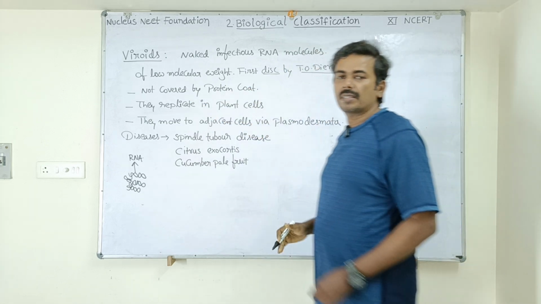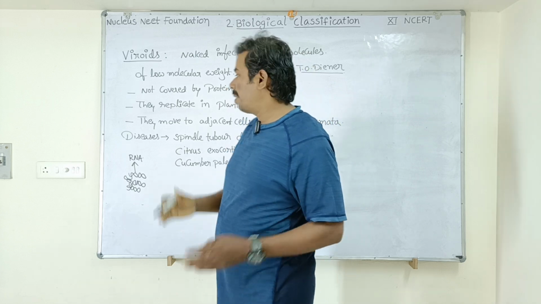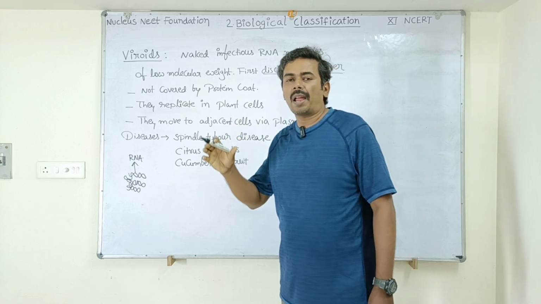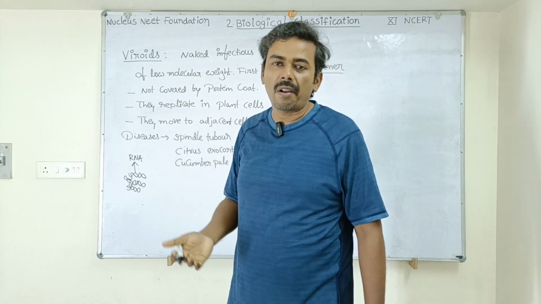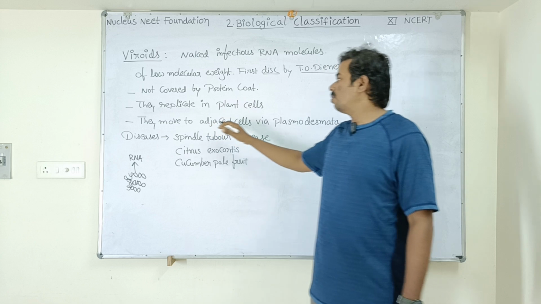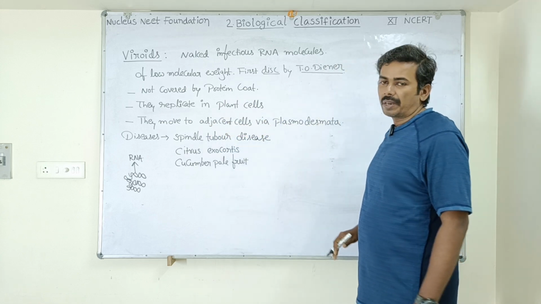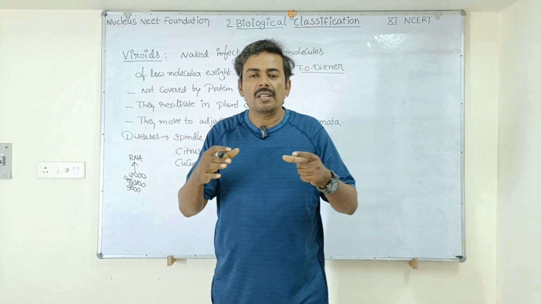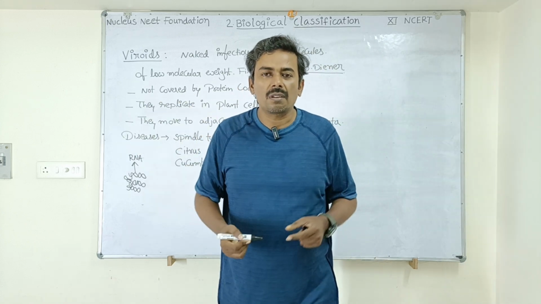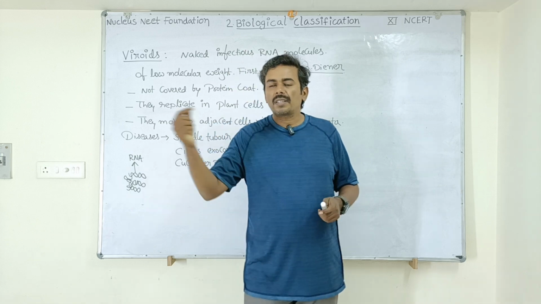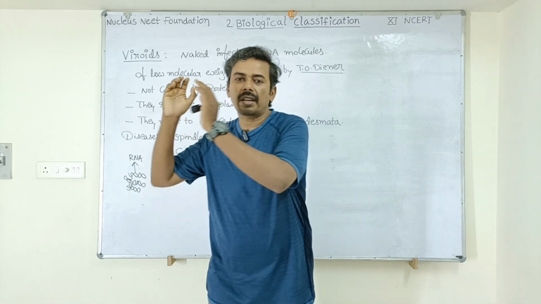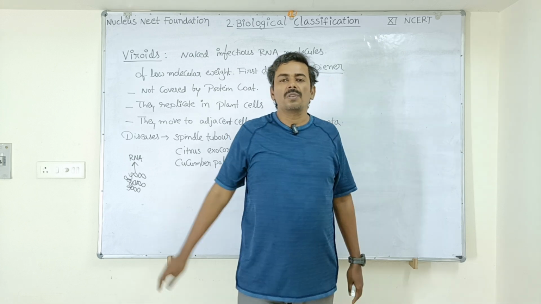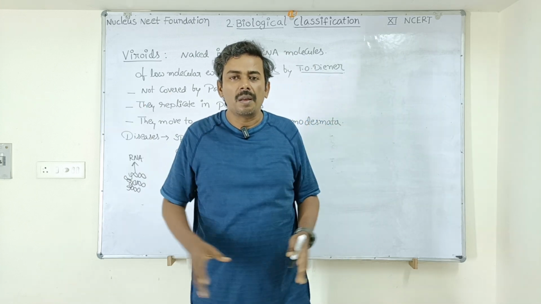And how can these viroids increase their number, how can they multiply? They replicate inside the plant cells. They use the machinery of plant cells in order to produce new viroid particles. They move to adjacent cells via plasmodesmata. In plants, the cells are in contact with each other by connections called plasmodesmata. Through these connections, the viroids can move from one cell to another cell and then to the next adjacent cell. In this way the viroids can spread throughout the plant body.